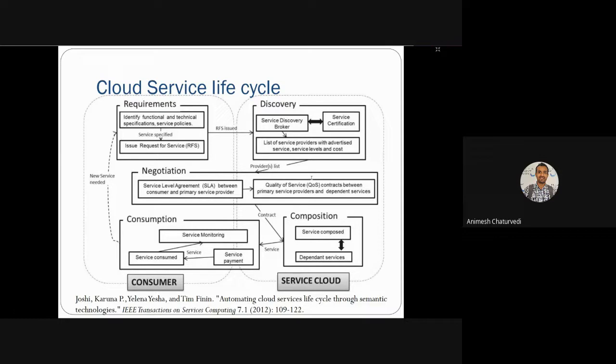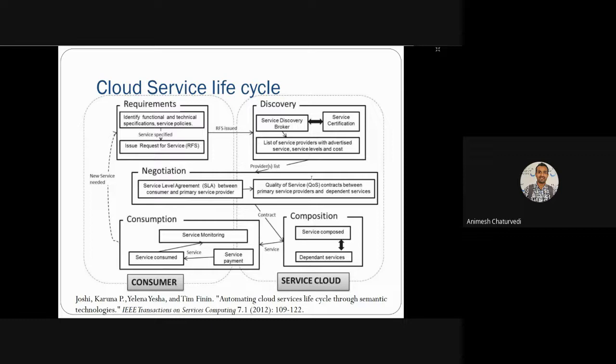Thereafter, you do the discovery. So how the services can be discovered, how the certification could be done, the list of services being provided, and advertisement of services, service level, and costing that you need. Thereafter, the provider lists all these things and negotiates based upon the service level agreement between consumers and the primary service provider.